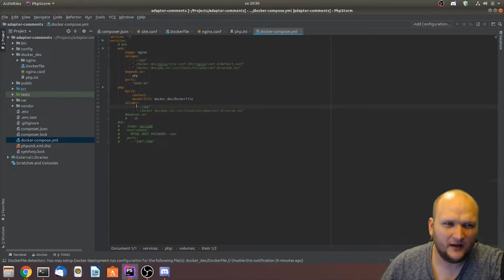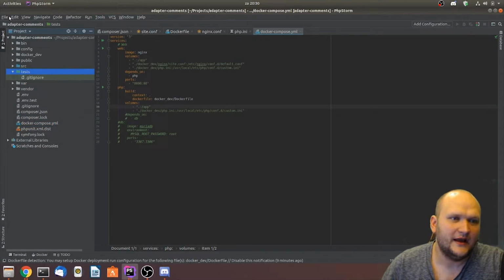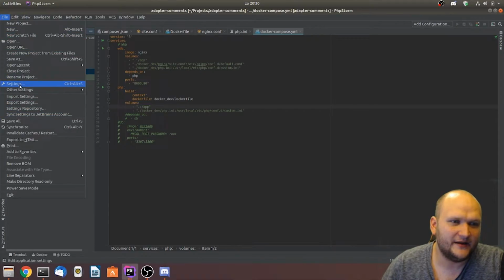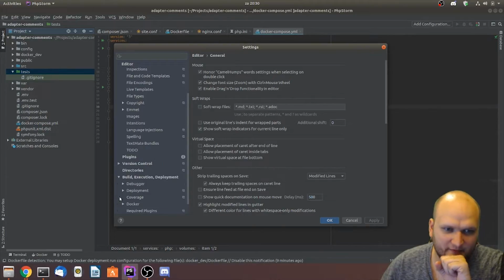So, where were we? Oh yeah, tests. We installed PHPUnit. Let me actually make a test folder. This is already here. And let me configure my PHPUnit so it actually listens to my Docker. This is what we're going to do right now.